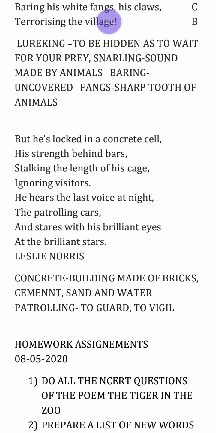So the tiger, when he is living in the jungle, he is enjoying his will, he is doing whatever he wants. But when he was kept in a cell, he is missing everything. And there the visitors can watch in the cell and enjoy, but the tiger is ignoring them because he is powerless inside the cage.